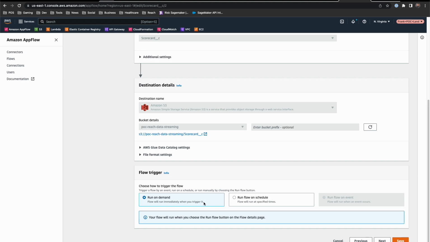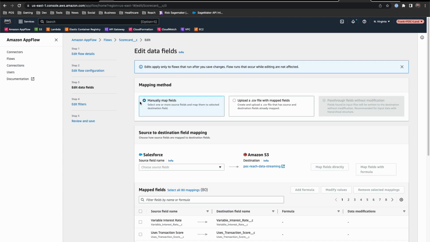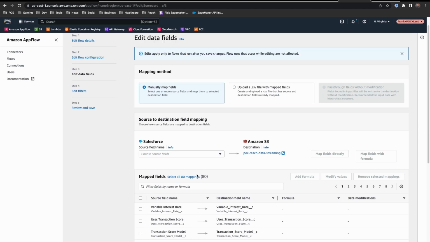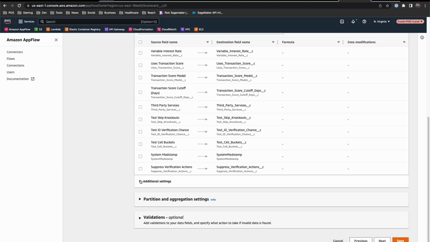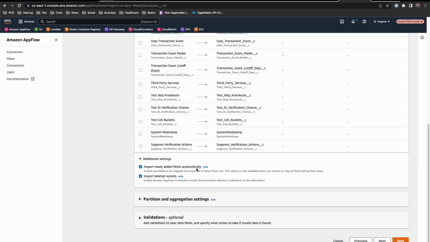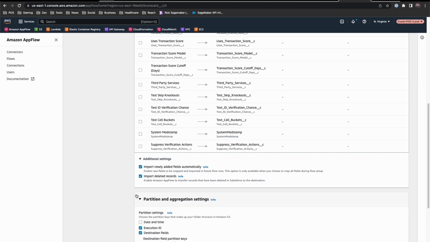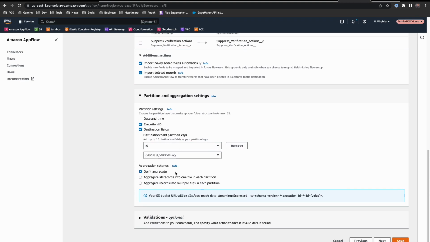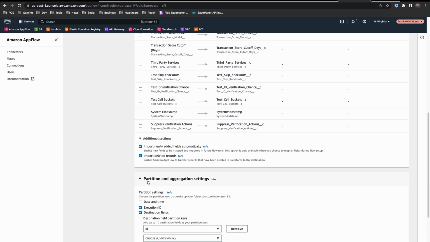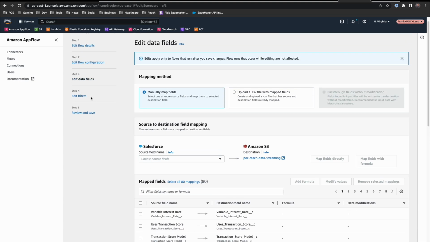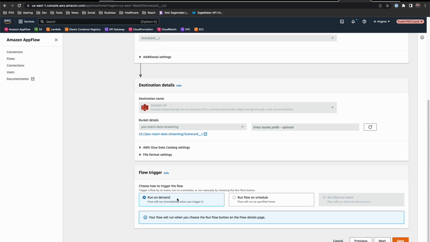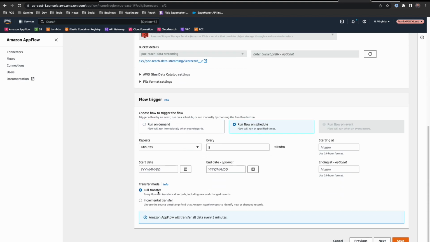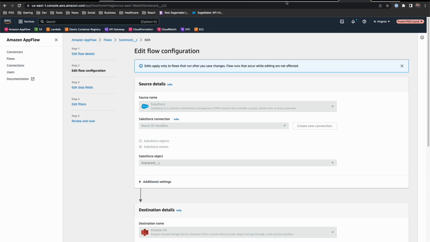This can be set to run on demand or on a schedule, and it can even be triggered based on event. We have the options to then map specific fields, which gives us a little bit more power. And in fact, we can even opt to add newly imported fields automatically, so we don't have to worry about schema drift. We have the ability to define how we structure that inside of S3. And in fact, we can even determine, based on our overall configuration, whether we want this to be full transfers or incremental transfers.